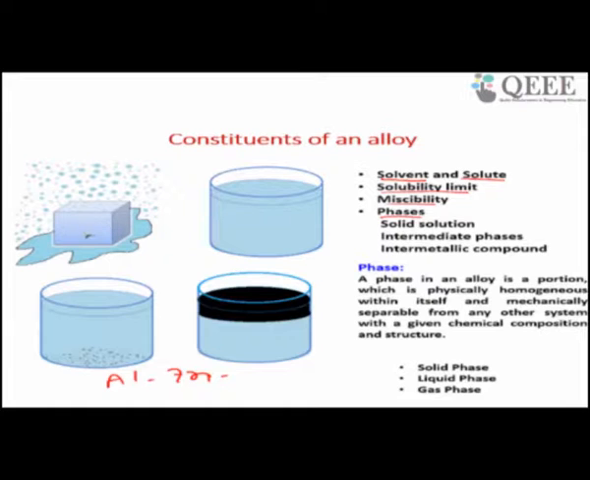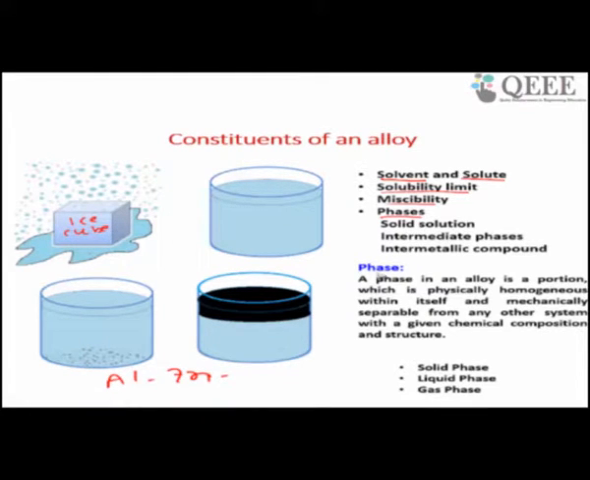On the left hand side, you can see 4 figures. The first figure is ice. Suppose this is an ice cube. When you take this ice cube and water: if you cool water, you will get ice, and when you melt ice, you will get water. So in an ice and water system, ice and water are 2 phases.